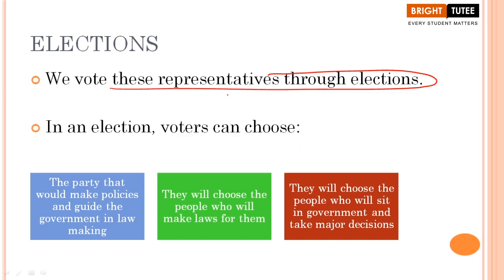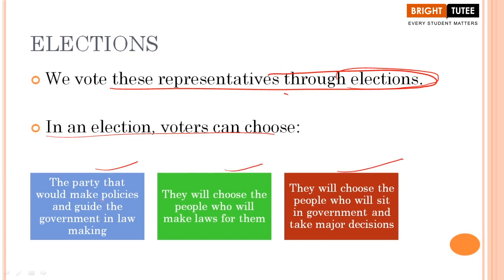So we are voting for these elected representatives through elections. Now in an election, voters can choose. What are the criteria here? How can these voters, the people who are entitled to vote, choose their representatives? Let us see all these points one by one.